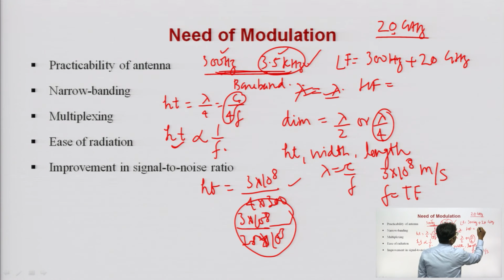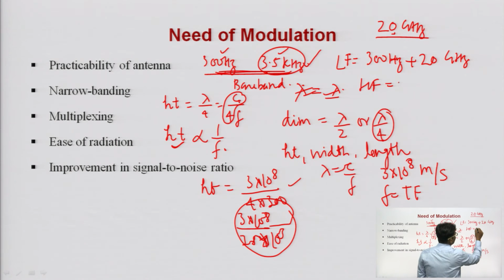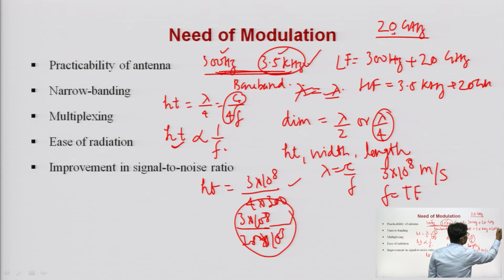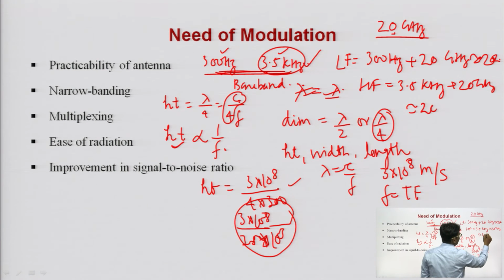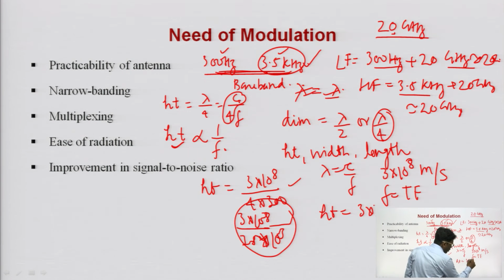will be 3.5 kilohertz plus 20 gigahertz. You can see that the lowest frequency is almost 20 gigahertz, and the highest frequency is also almost 20 gigahertz, because 300 hertz compared to 20 gigahertz, and 3.5 kilohertz with respect to 20 gigahertz, is almost negligible. So, the size or height of the antenna I require is 3 into 10 to the power 8 divided by 4 into 20 gigahertz. Giga means 10 to the power 9.